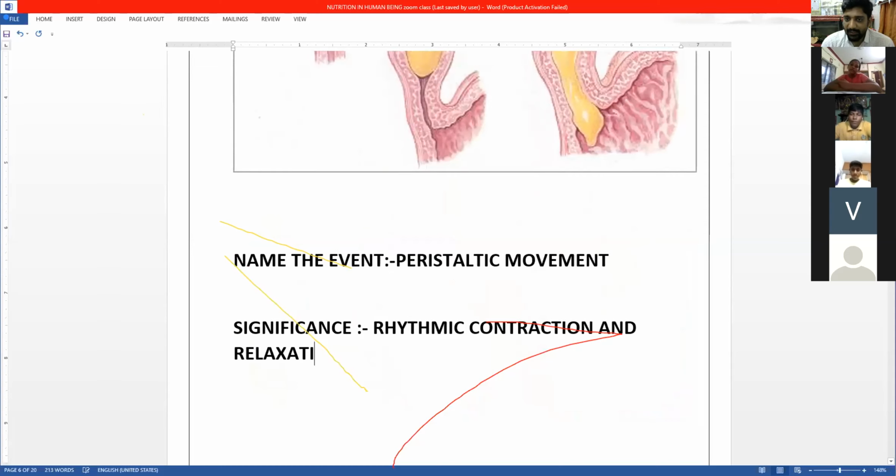Rhythmic contraction and relaxation of where? Esophagus. Turn off your audio. Okay, so it's a rhythmic contraction and relaxation of the esophagus.